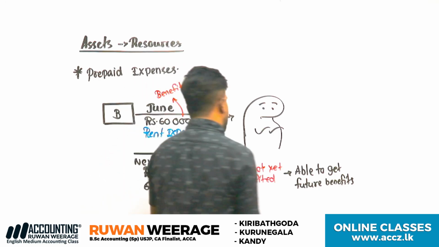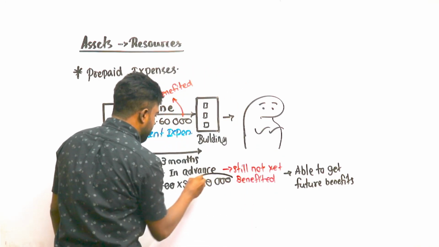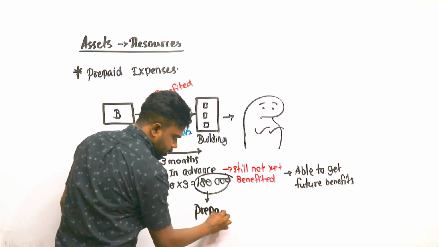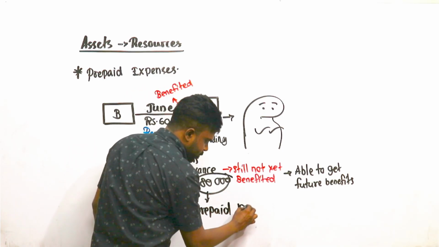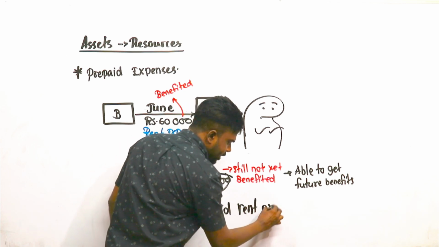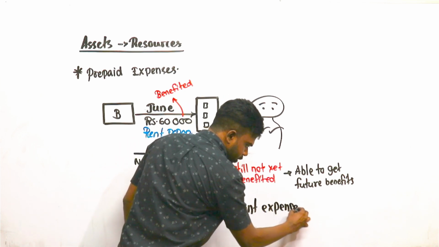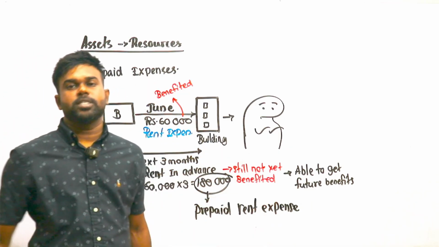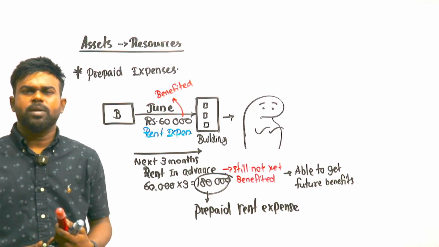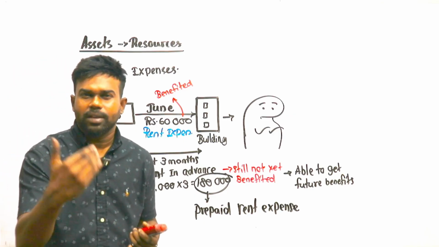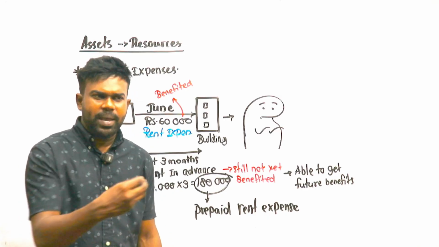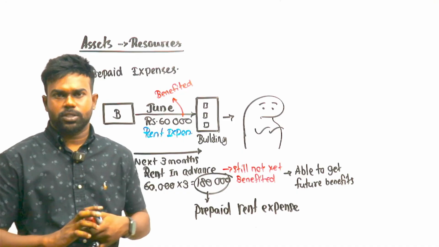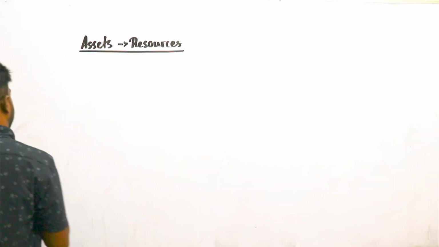Therefore, we call this one, right? You can identify this 180,000 as what? Prepaid expense. But here I call it prepaid rent expense. Understand? Prepaid electricity expense, paid electricity, right? Prepaid telephone, when you reload, that is what? Prepaid, paid before cost. Then after getting the cost, it will be an expense. Understand? Right. Next example.